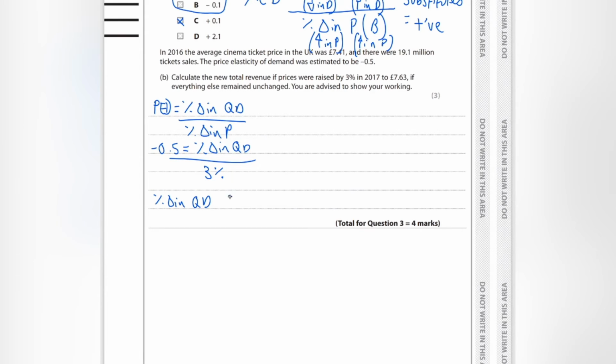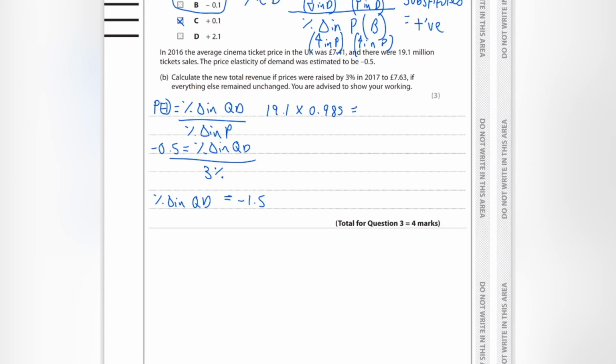So percentage change in quantity demanded is going to be 3 multiplied by negative 0.5. Half of 3 is minus 1.5. So the percentage change in quantity demanded is minus 1.5. So if I want to figure out what the change in quantity demanded is, I would take the 19.1 million ticket sales and multiply it by 0.985. That tells me what a 1.5% decrease is.